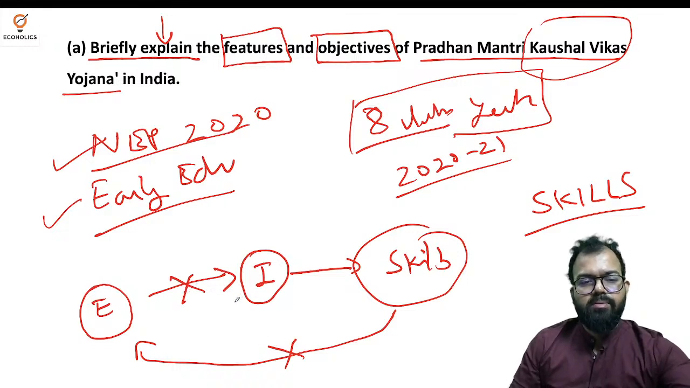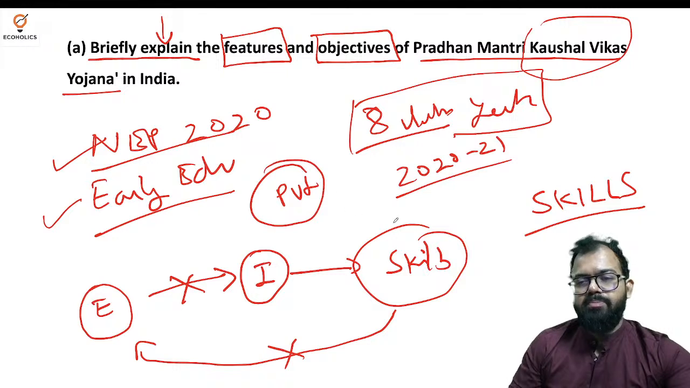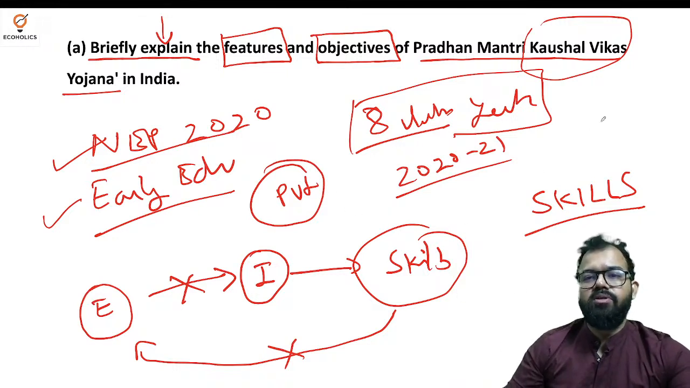Placements, I'm talking about all kinds of employment, but here Kaushal Vikas Yojana is mainly about developing skill centers with high participation of the private sector. Now people say that government is selling everything to private. No, it's not like that. Government's role is very different. Government's role is like a sun.